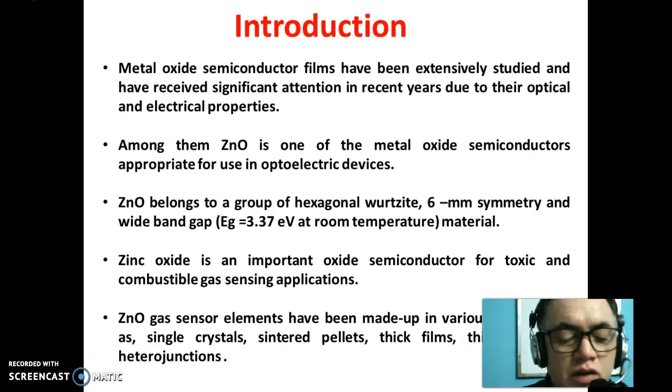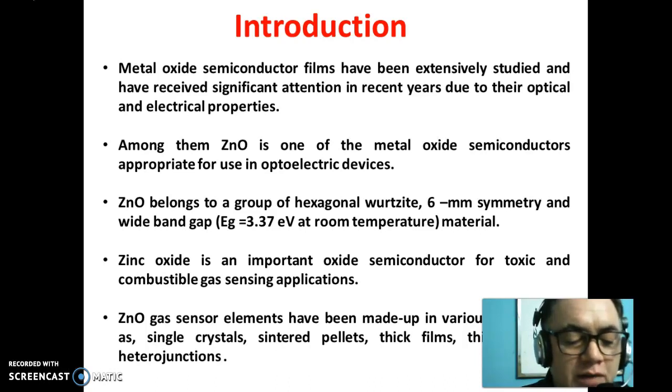Zinc oxide belongs to a group of hexagonal wurtzite and has a wide band gap of 3.37 eV at room temperature. In my presentation, a detailed study on the structural, morphological and optical properties of Cd-doped ZnO is being reported. Let me go to the experimental part now.